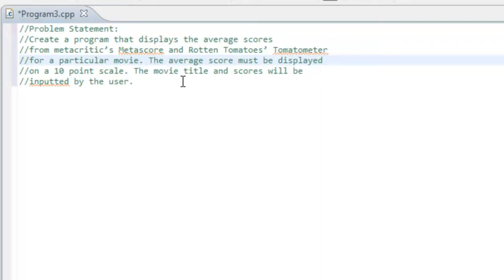So what do you traditionally find in comments? You'll usually find maybe a description of the program, what it does, maybe the author, the date that it was created originally, maybe the last date that it was modified. And also you'll find comments associated with certain portions of the code, maybe explaining why a particular calculation was used or a particular factor was used in a calculation.